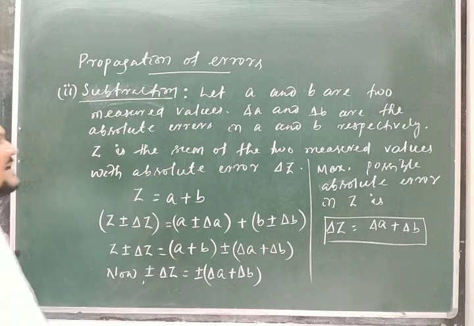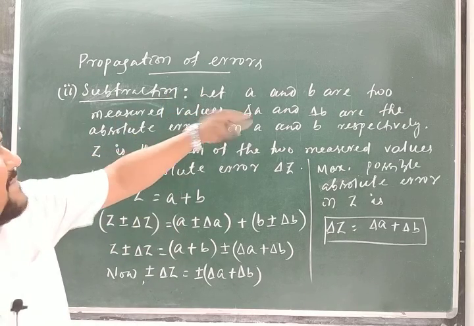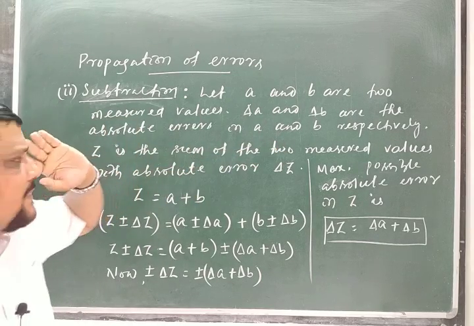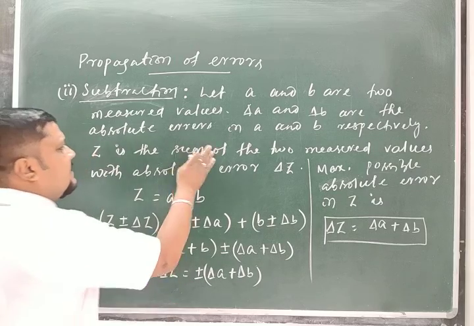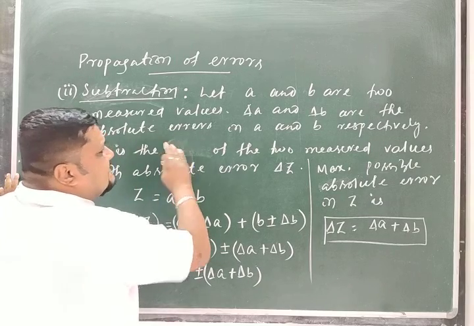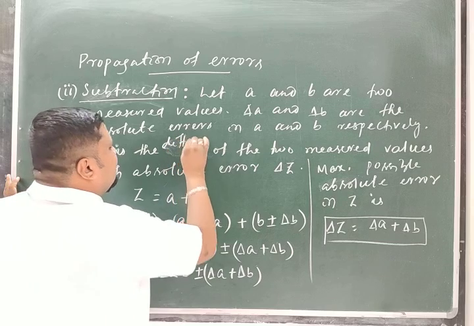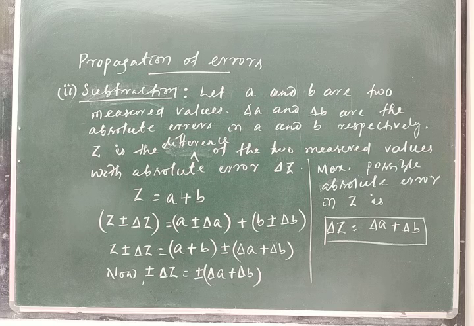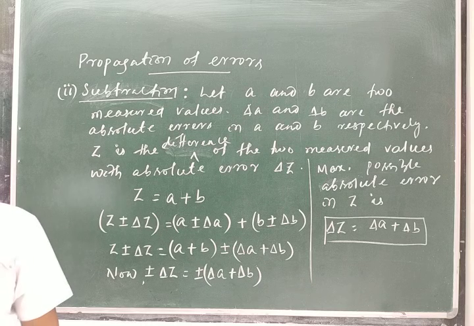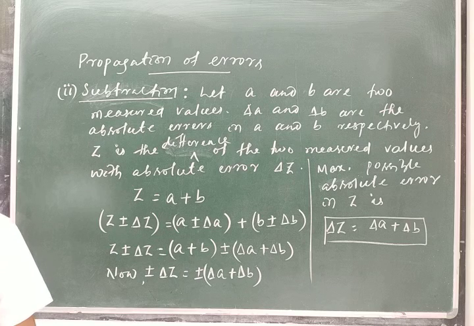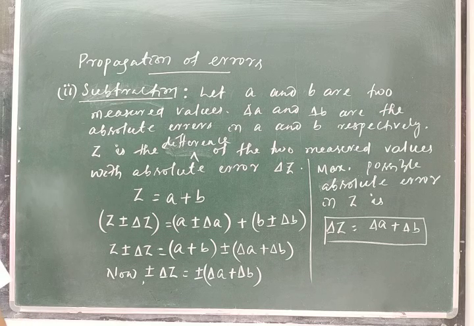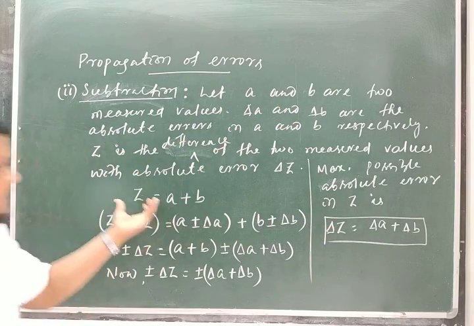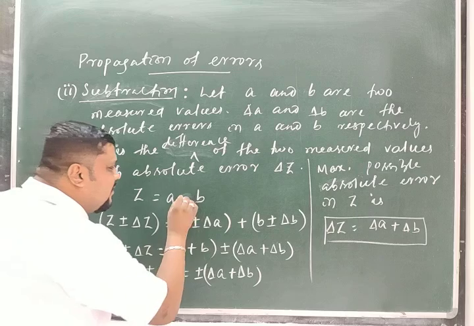How does this error go in a subtraction? Same procedure. Let A and B be two measured values. Delta A and delta B are the absolute errors in A and B respectively. Now Z is the difference of the two measure values with absolute error delta Z. Z is the final result where the two measure values are A and B. When they subtract, we will get the result as Z. So I can write Z is equal to A minus B.